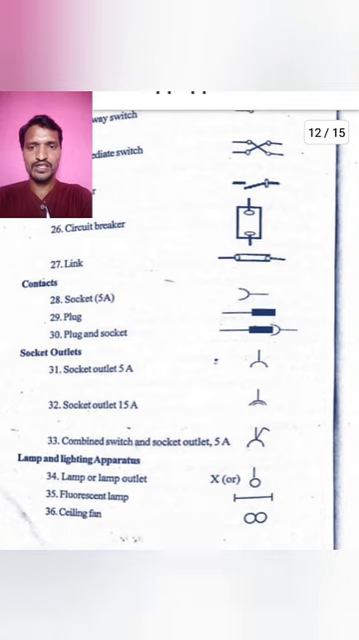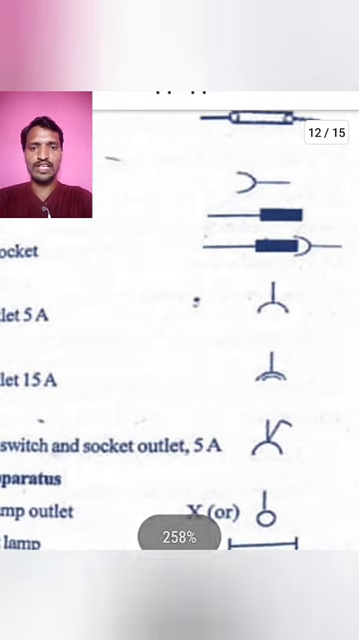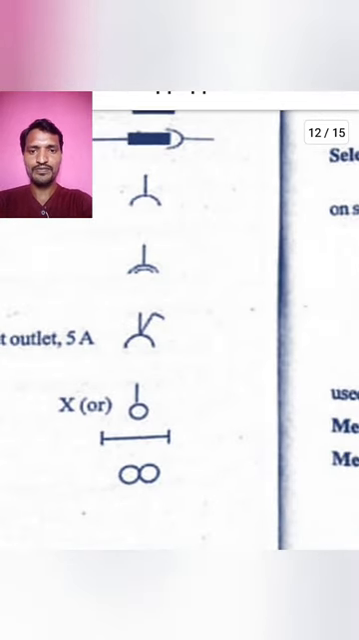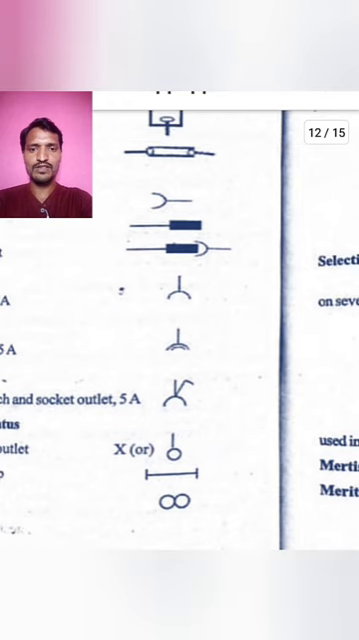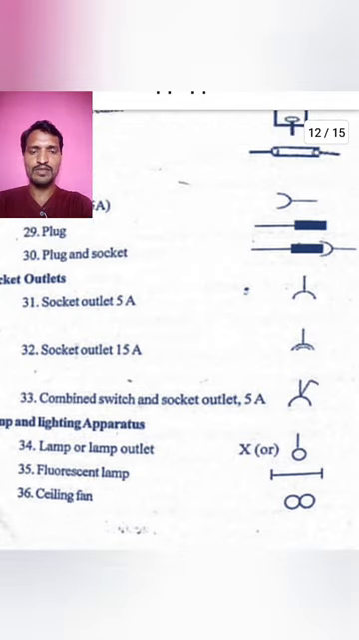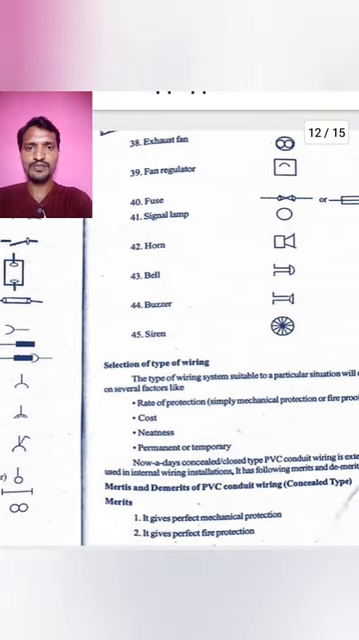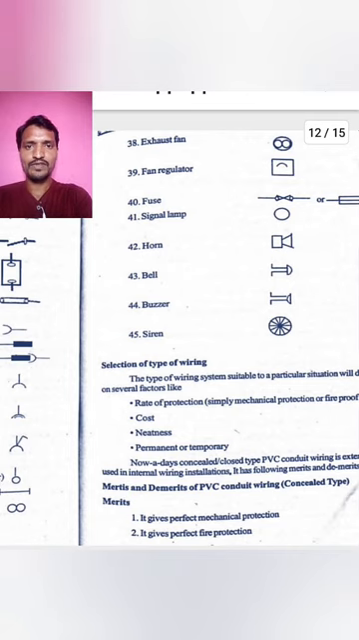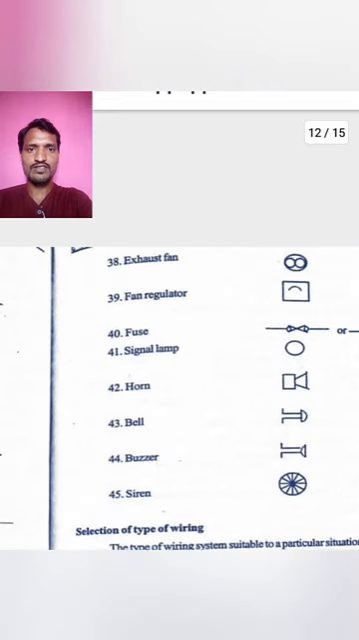Next, lamp and light apparatus. For a lamp or lamp outlet, we can represent the lamp by a cross mark or a circle with a line. Next, fluorescent lamp. A fluorescent lamp is a line segment with two bars at the ends of the line segment. Next, ceiling fan symbol. The ceiling fan symbol is a reverse 8 shape. Next, a horizontal 8 shape.